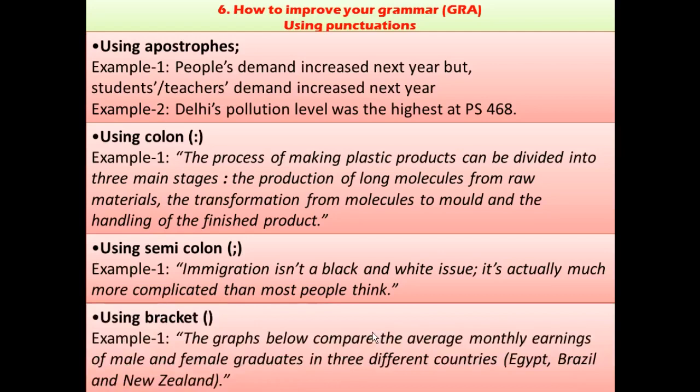And then using brackets, perhaps this is again important when you want to give some additional information about something, so you use this bracket. For example, the graphs below compare the average monthly earnings of male and female graduates in three different countries. Rather than saying that is, i.e., that we use generally, I hope that must be avoided. Instead of that, you wrote the name of three countries: Egypt, Brazil, and New Zealand.